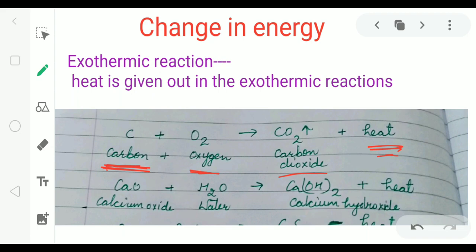One more example of exothermic reaction. If we take calcium oxide in a test tube, add water in it, and after that, if we touch the test tube, it gets warm because heat is produced in this reaction. So it is exothermic reaction.